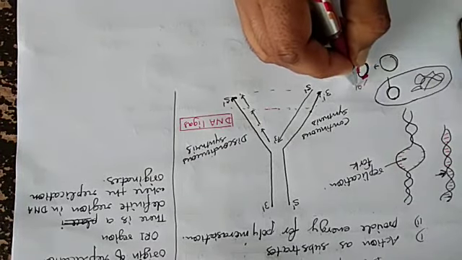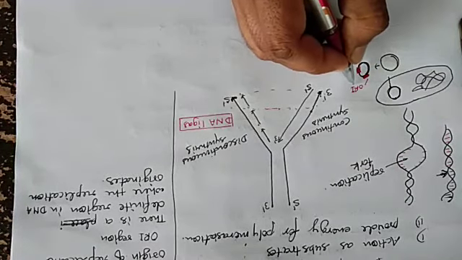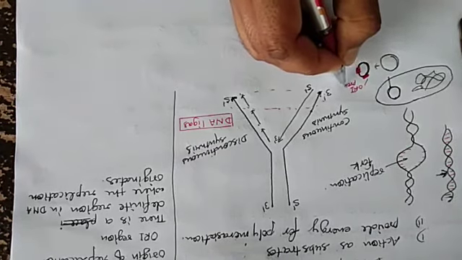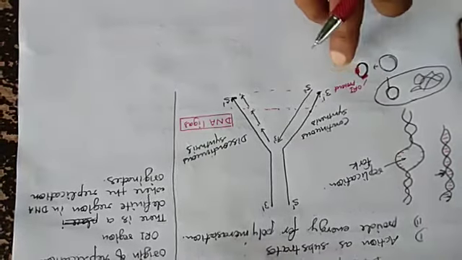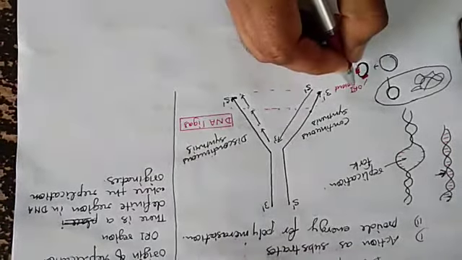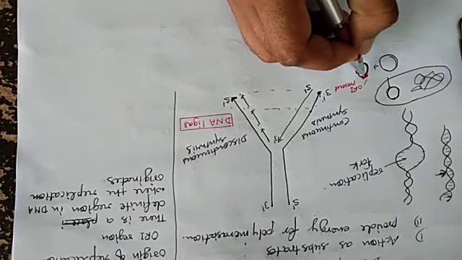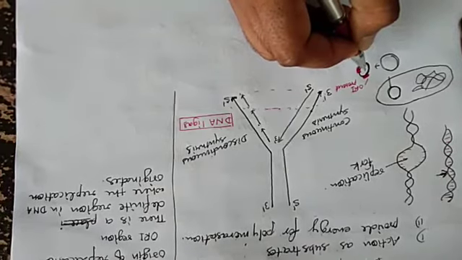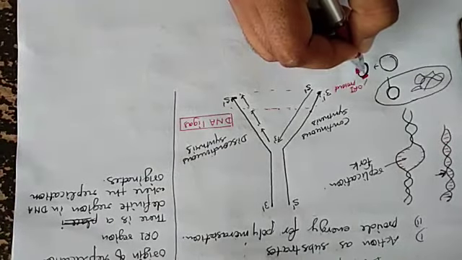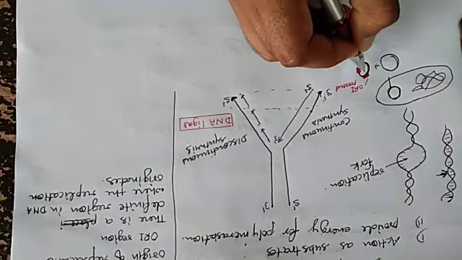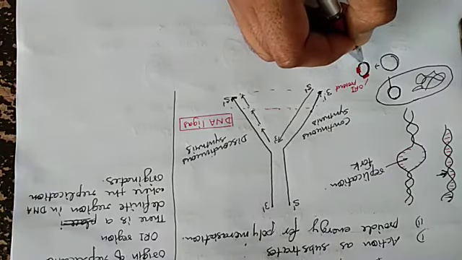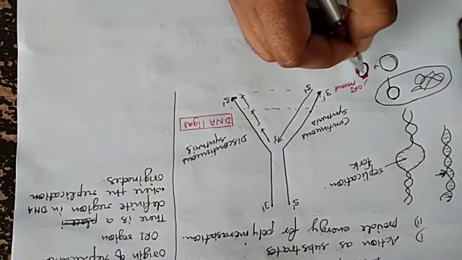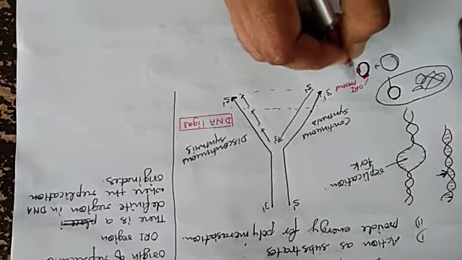But it must be ensured that the ORI region is present. If the ORI region, the origin of replication, is present, then it replicates. If there is no ORI region, it is not capable of replicating.